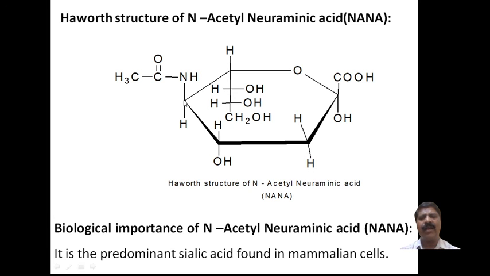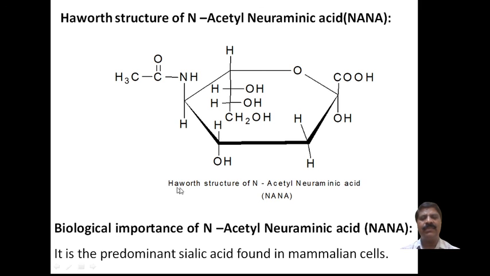Again, at the 4th position, the OH group is replaced by the N-acetyl derivative. And at this position, the H group is replaced by a COOH group. This compound is called NANA.